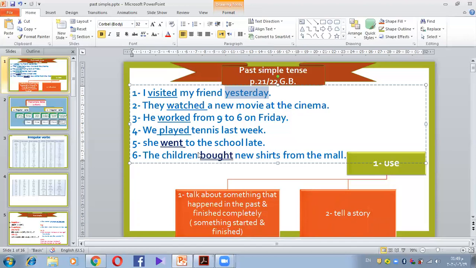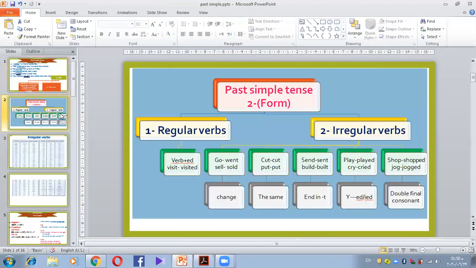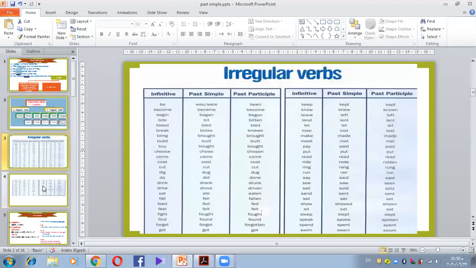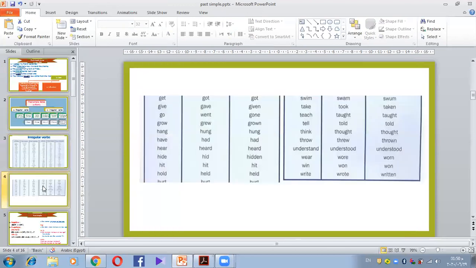So anything in English that happened to you in the past or started and finished, you use this tense. It's very easy and very simple. How can you make it? Again, one more time, you can use the regular ed or one of the irregulars, as we said, just like this and like this. Okay, very good, very good.